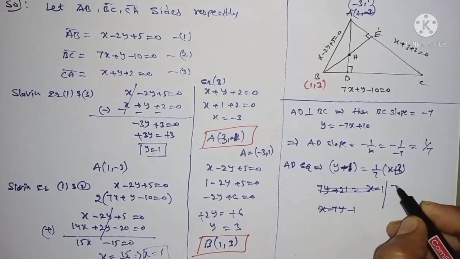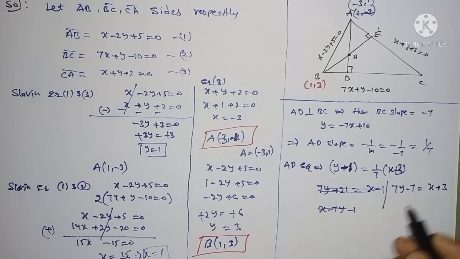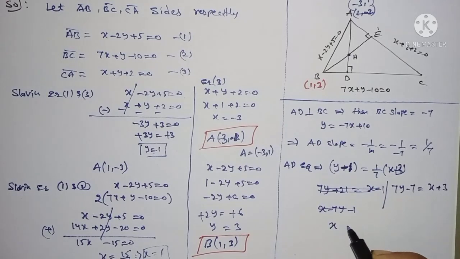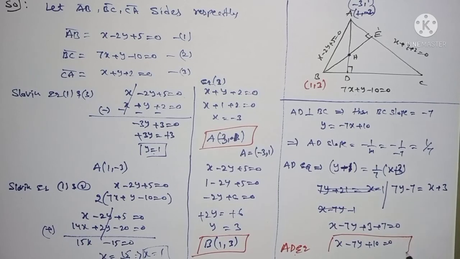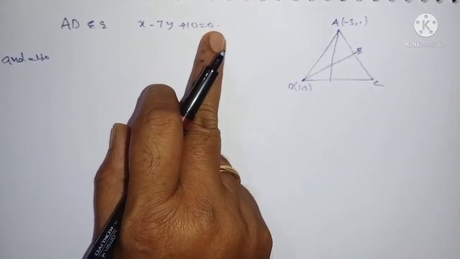You are getting 7y minus 7 is equal to x plus 3, or I can write x minus 7y plus 3 plus 7 is equal to 0, x minus 7y plus 10 is equal to 0. This is the correction. This is the AD equation, called equation number 4. Once again, the AD equation is x minus 7y plus 10 is equal to 0.